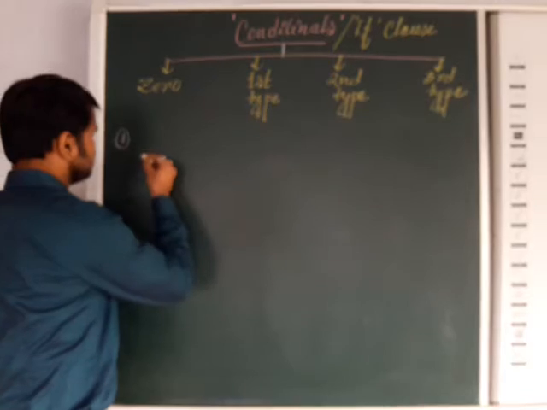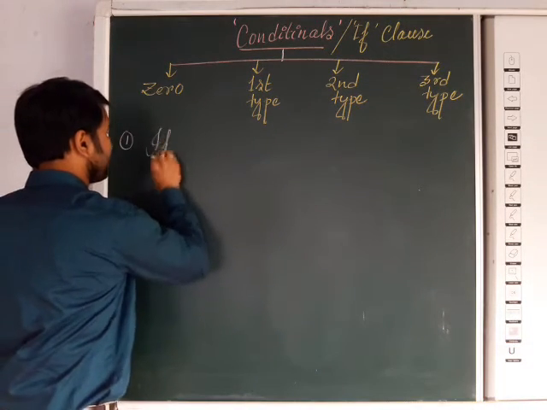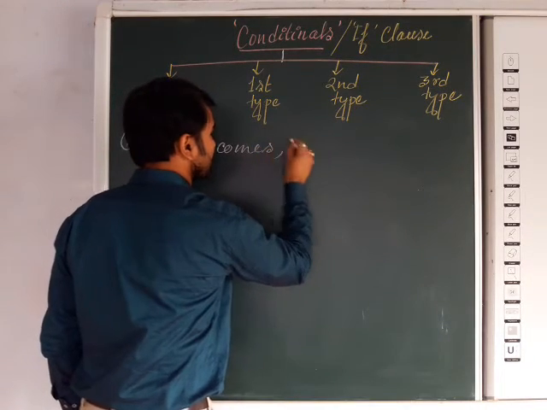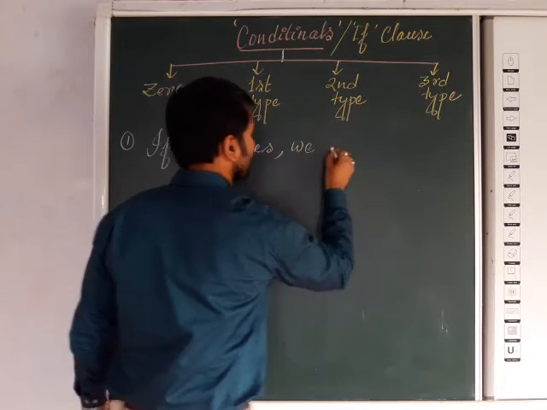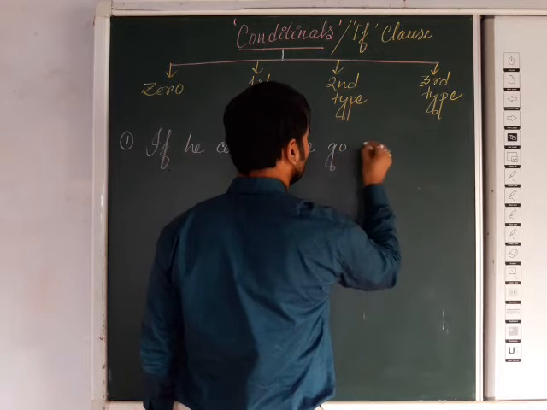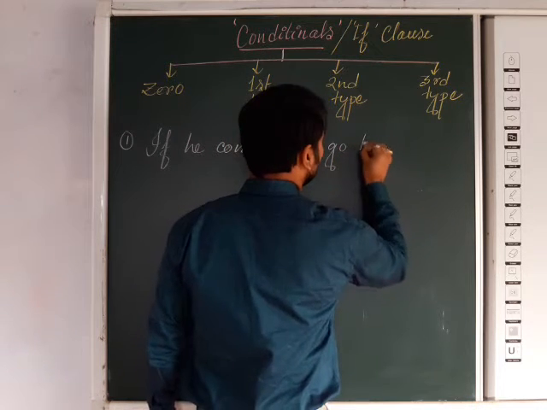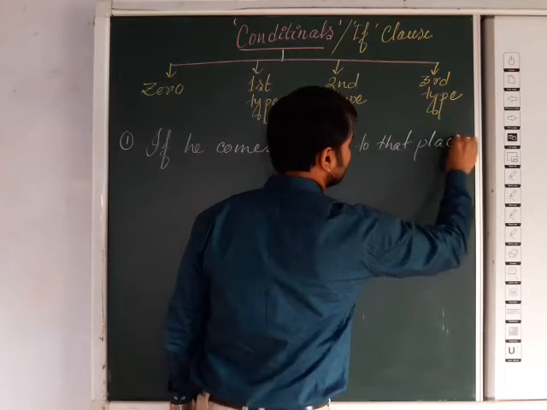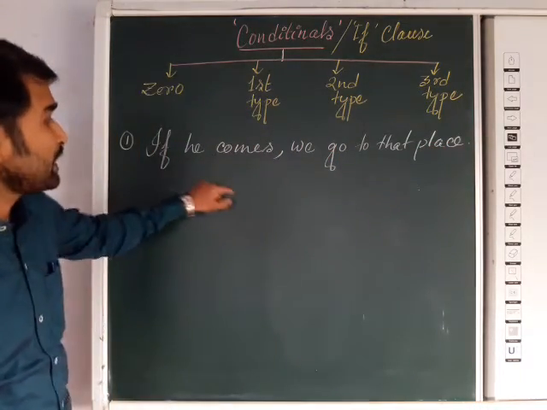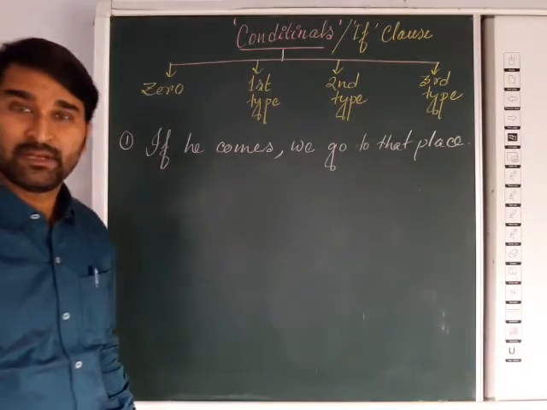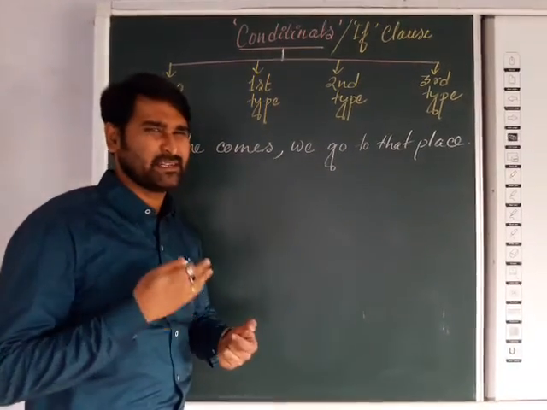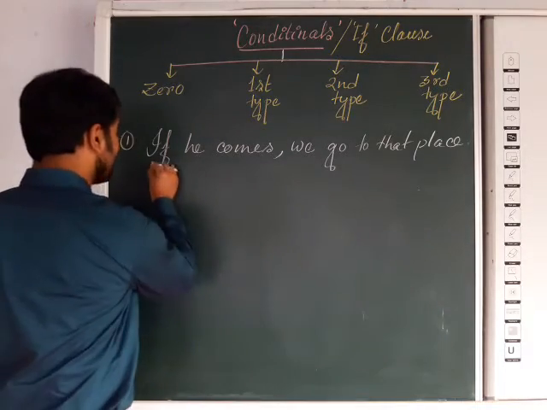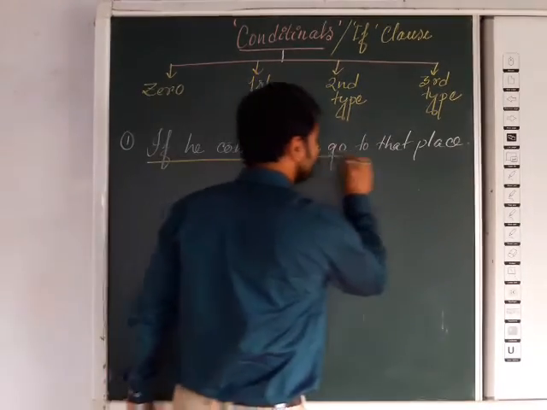Suppose I say: if he comes, we go to that place. Now it looks a little bit odd, but still it is zero conditional. Why is it zero conditional? Just try to understand. This is the if clause and this is the main clause.